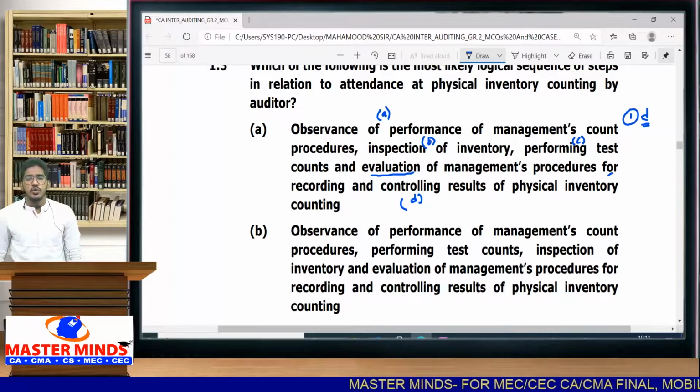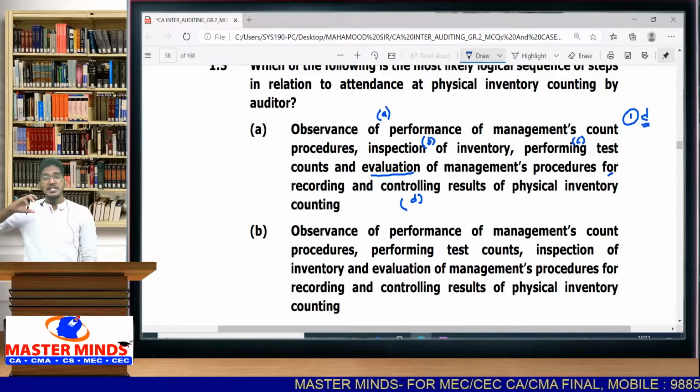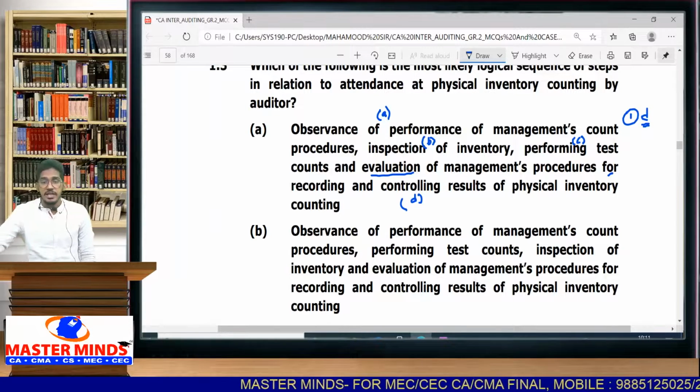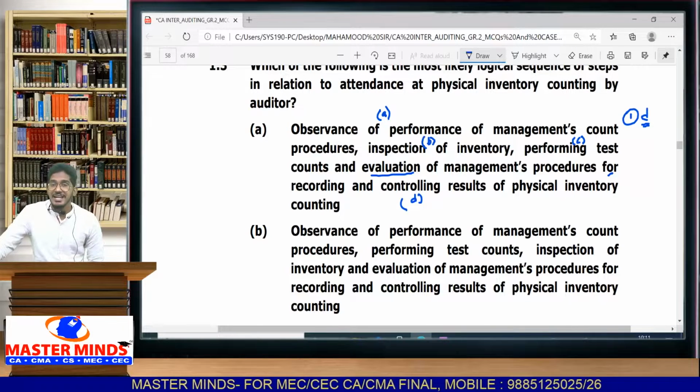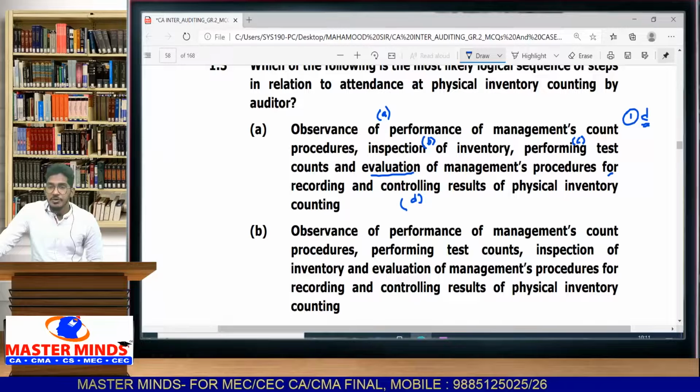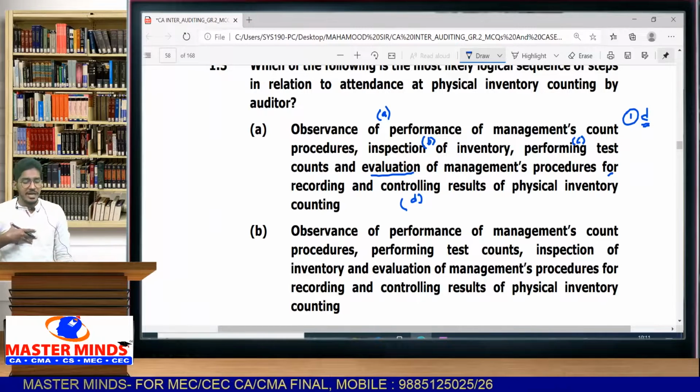That means first you should go and analyze what management's plans are for verifying this inventory, how they are going to do this inventory counting, what procedures they have designed, what policies they are following. First I should evaluate that.